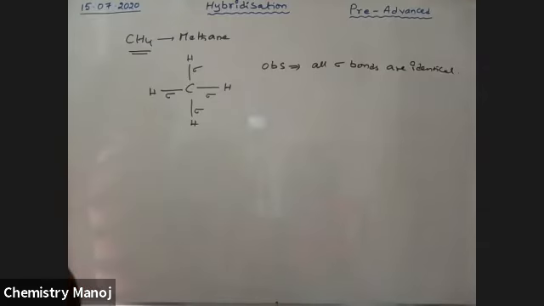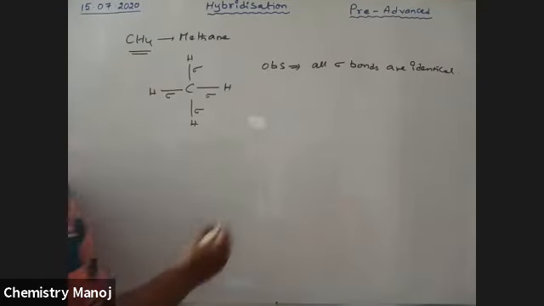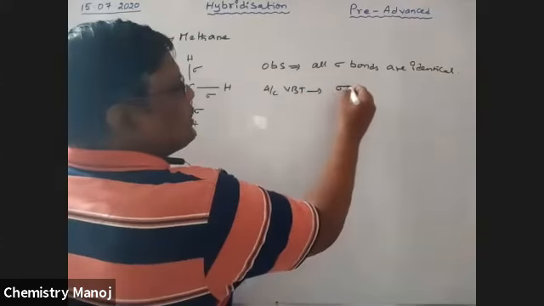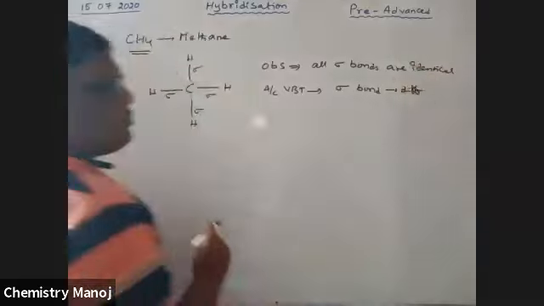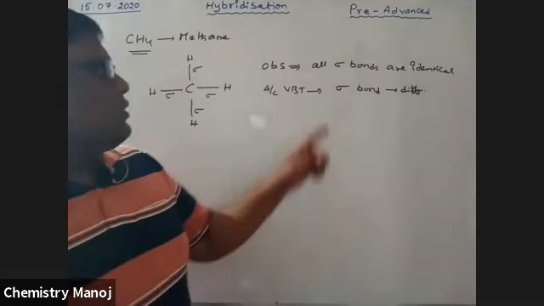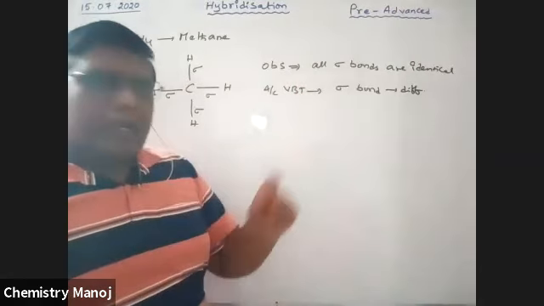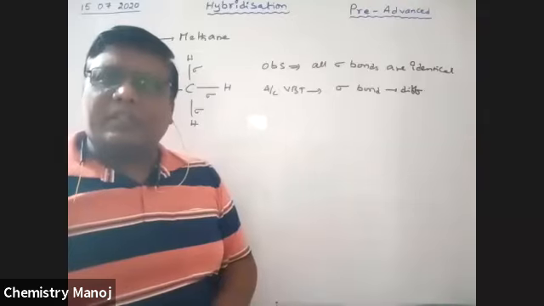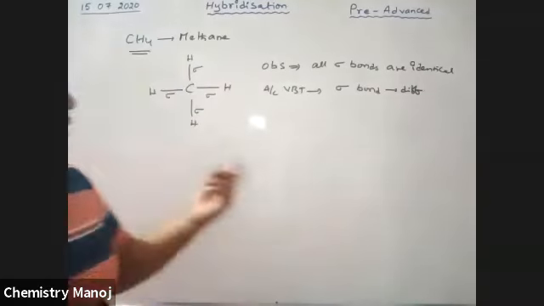This is observed by the scientists. But according to VBT, these sigma bonds are different. That means VBT does not explain the observed conditions. VBT fails to explain observed facts. Every theory must follow observed facts. So see here what happened.